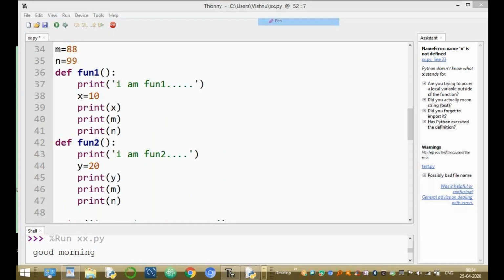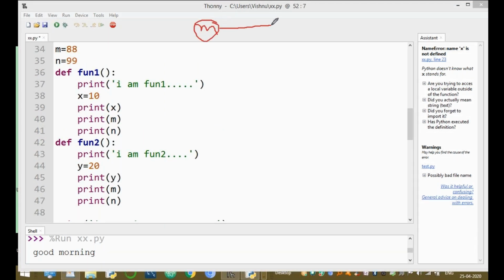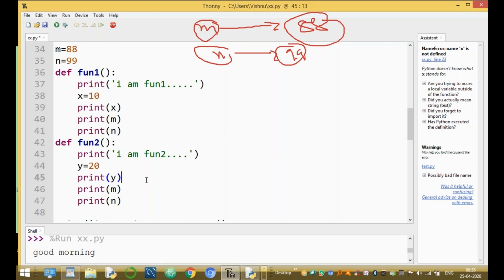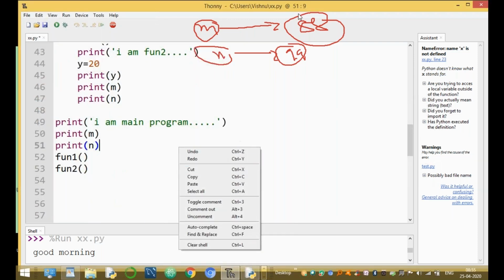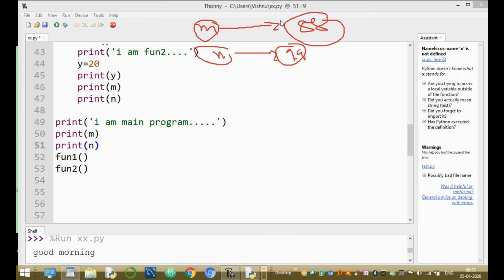In this program, first declaring M as a global variable. It assigns the value 88. Clear. And N is a global variable. It assigns the value 99. Okay, clear. Next one, fun1, clear. And fun2 also clear. Next one.